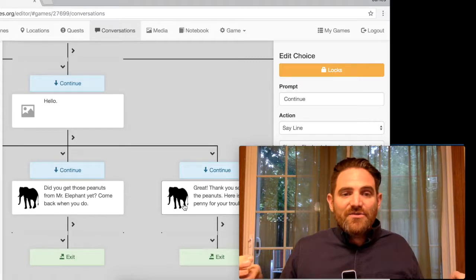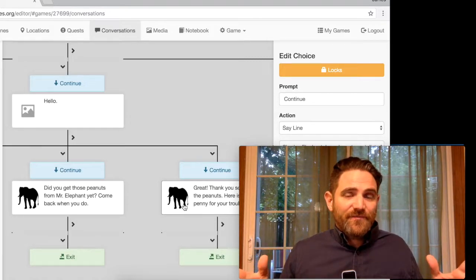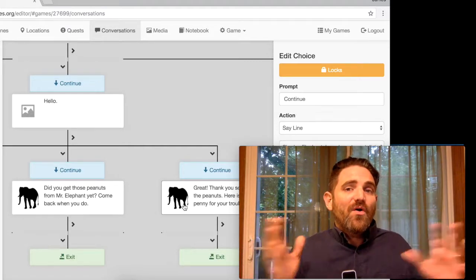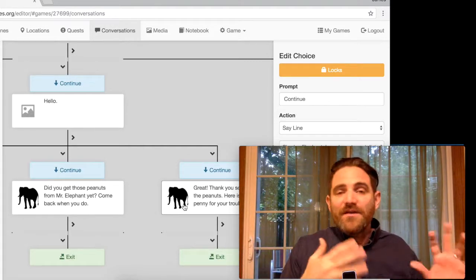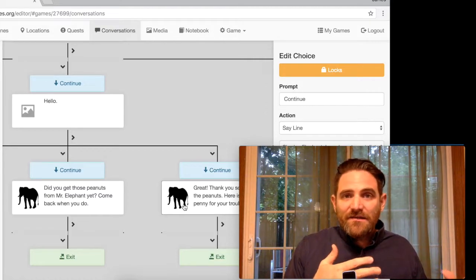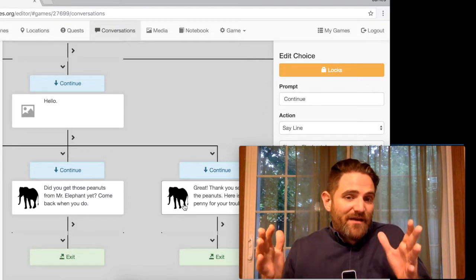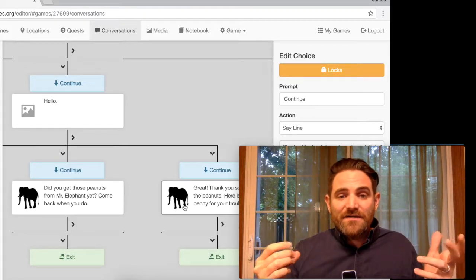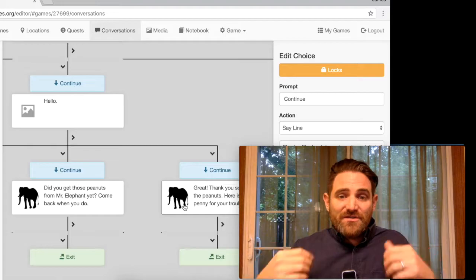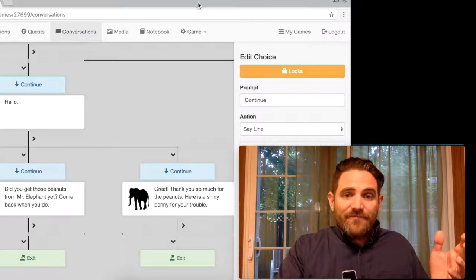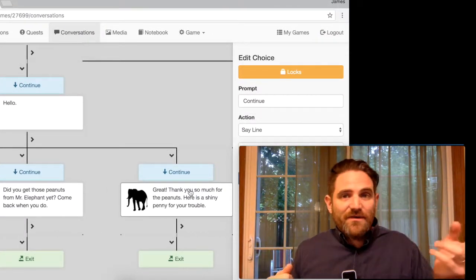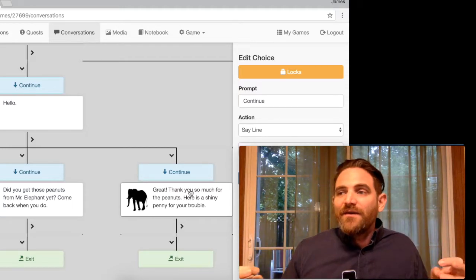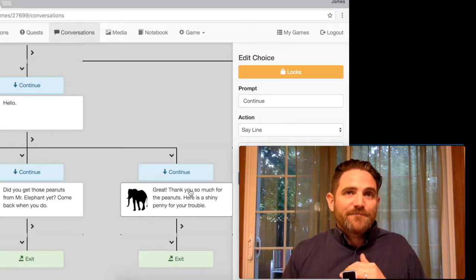Now, if that was all too easy for you, then the next level challenge would be to add a fourth condition. And the fourth condition would be, what if the player already completes the quest, already goes and gets the peanuts from the other elephant, and then comes here and meets this elephant for the first time? Now, when we did that in the example, the elephant just says, great, thank you for the peanuts, here's a coin, right? And just took the peanuts and gave the coin, which works okay. It just makes the player think this elephant's kind of a jerk if they were for some reason attached to the peanuts.